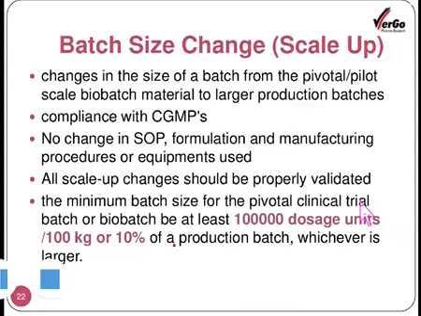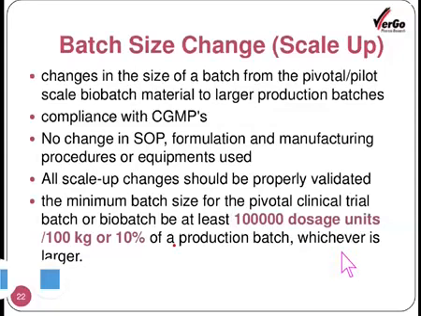The scale of the batch on which the studies are carried out is very important here. It is given in this point: 1 lakh dosage units per 100 kg or 10% of a production batch.